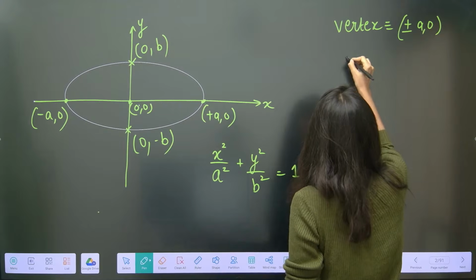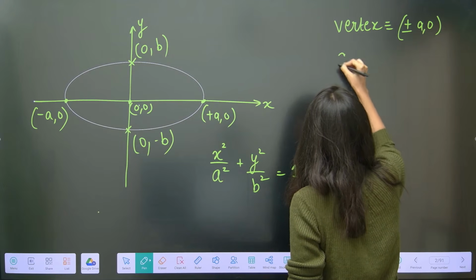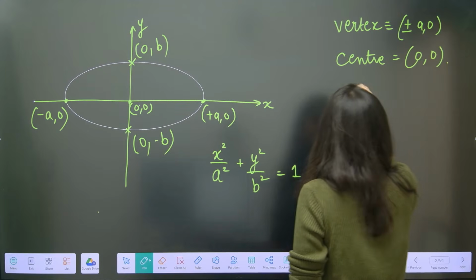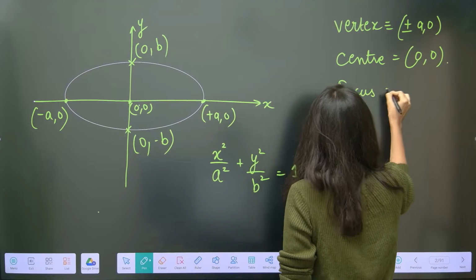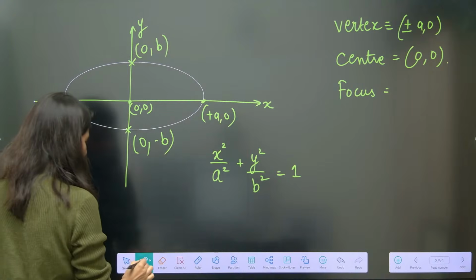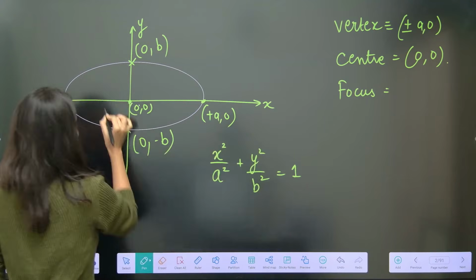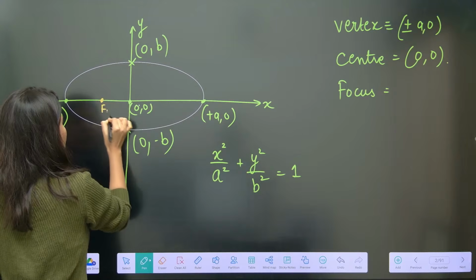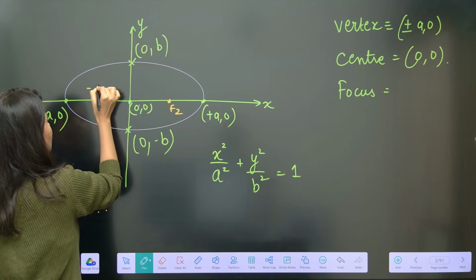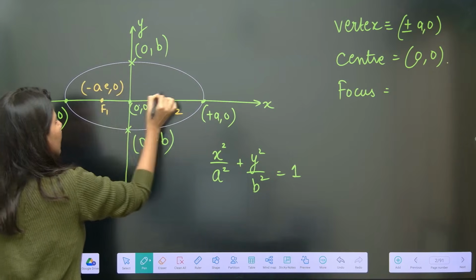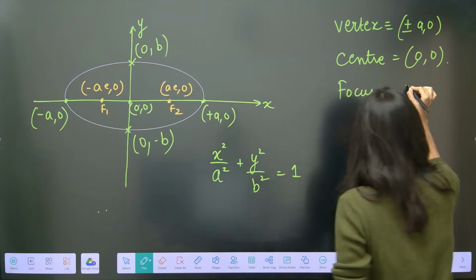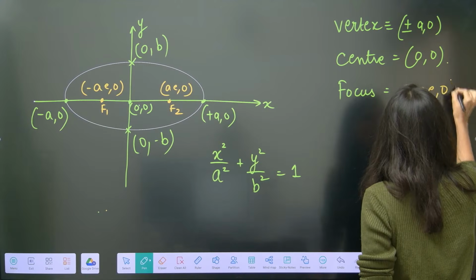So if somebody asks you what is the center of this ellipse, the origin. Now, focus of this ellipse. There will be 2 foci of this ellipse, which are this F1 and this F2. Focus number 1 is minus AE comma 0 and this is plus AE comma 0. So focus is plus minus AE comma 0.